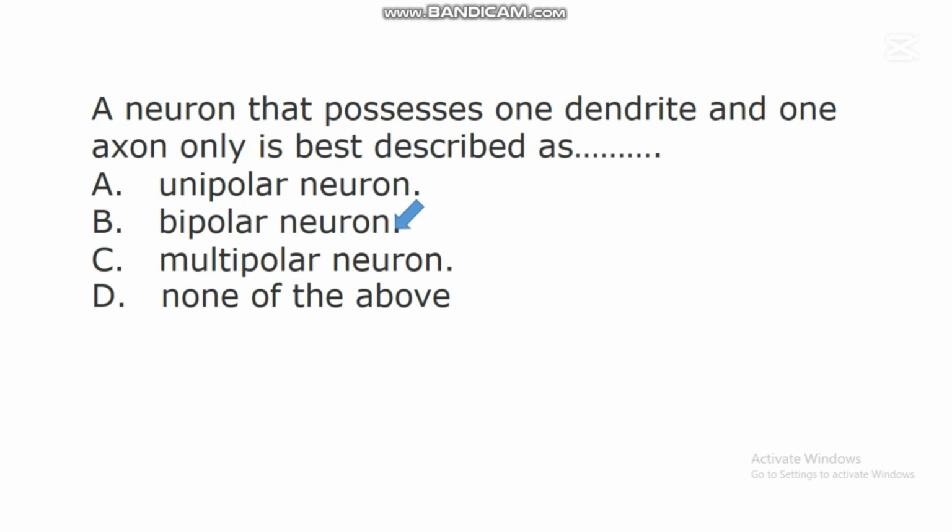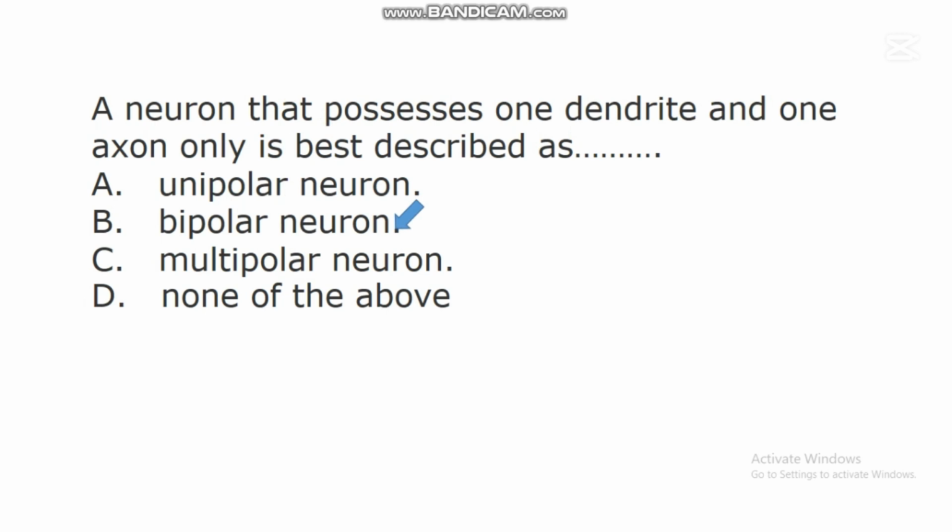Bipolar neuron. Studies have shown in neurology that bipolar neuron is a neuron characterized by one dendrite and one axon. All neurons are not the same in the body system.